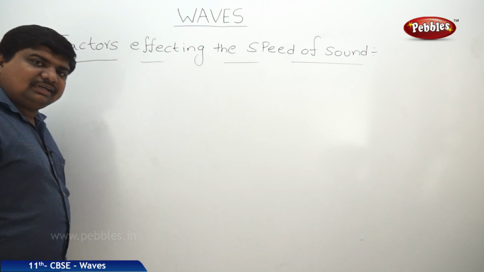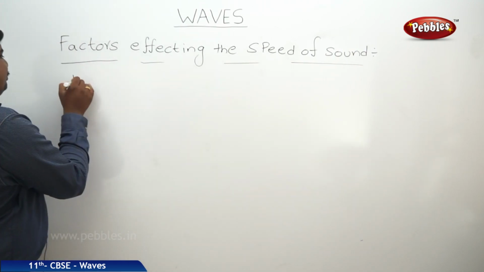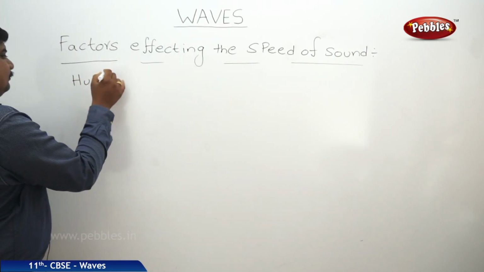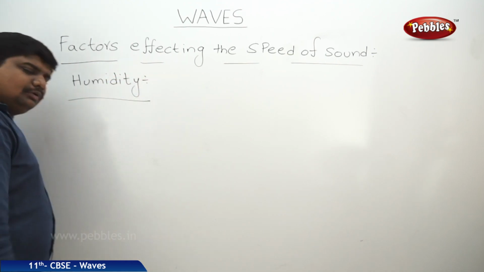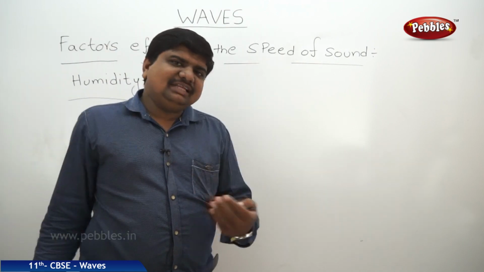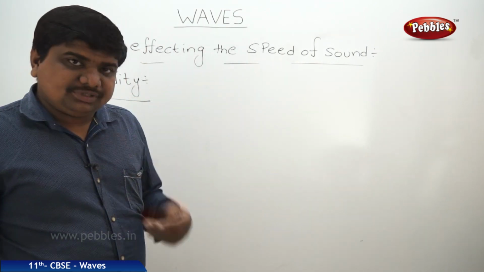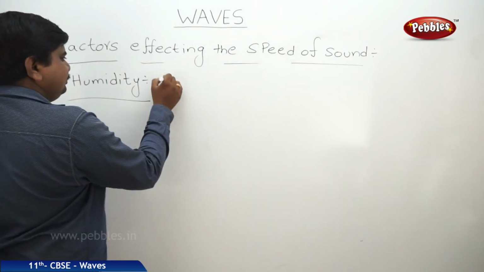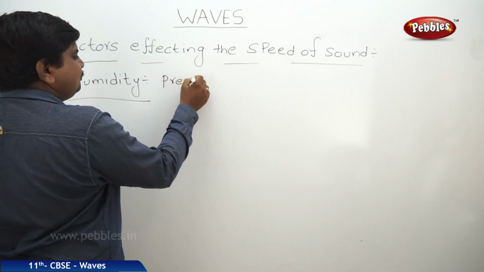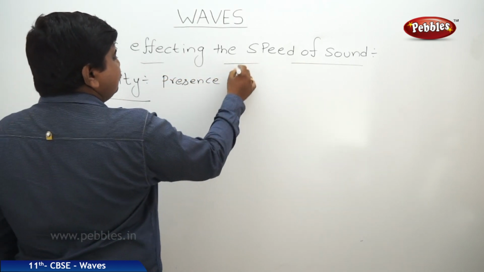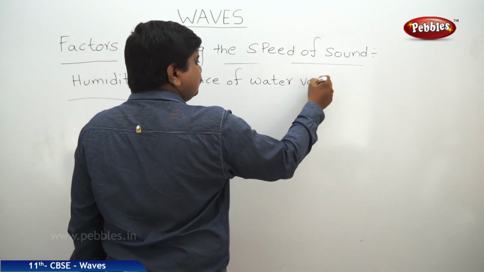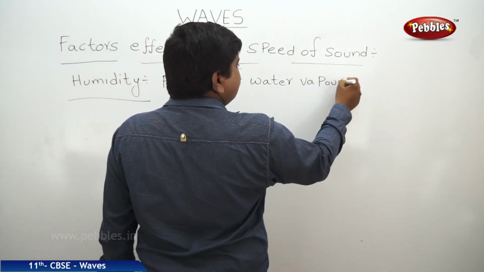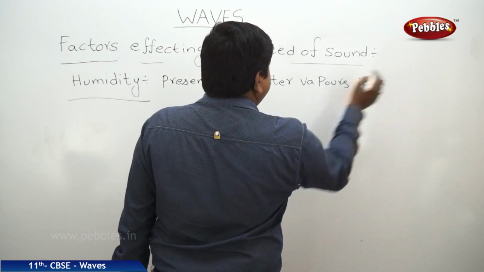The next factor that affects the speed of sound is humidity. Physically, humidity means the presence of more water vapors in a given volume.